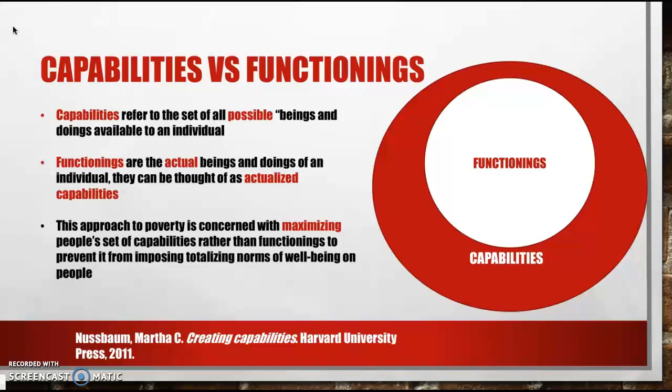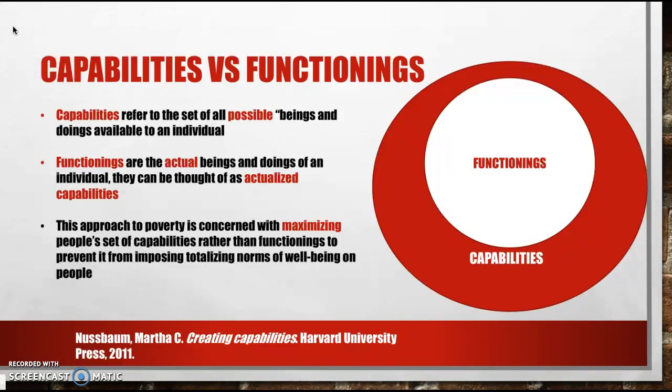In this theory, capabilities are effectively the set of all possible beings and doings, to borrow Sen's phrase, that an individual has available to his or herself. Within the set of capabilities are one's functionings, or their actual beings and doings. They can be thought of as actualized capabilities. A person can have the internal capability without the functioning, but not the other way around.